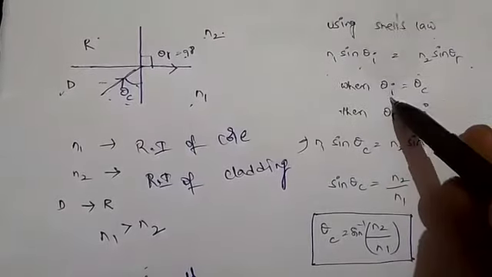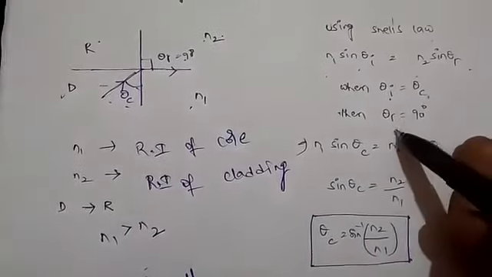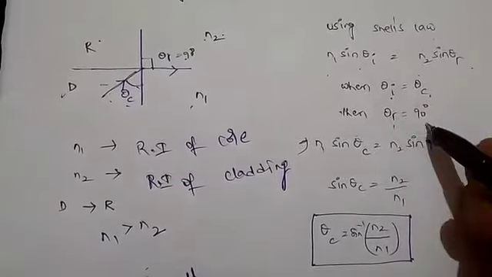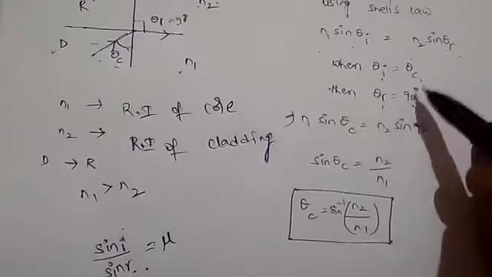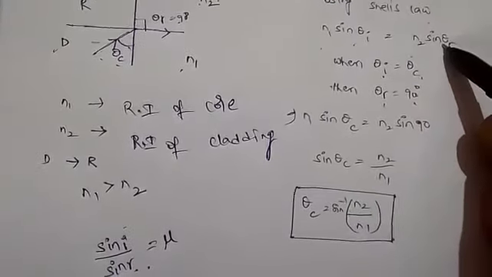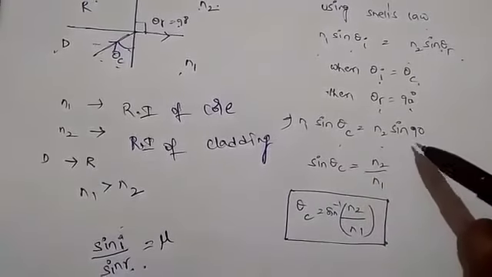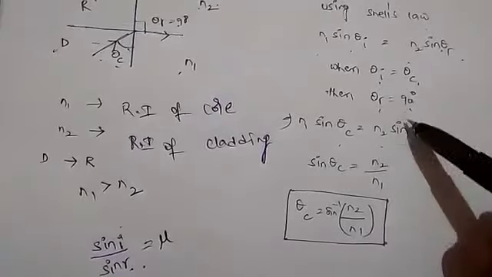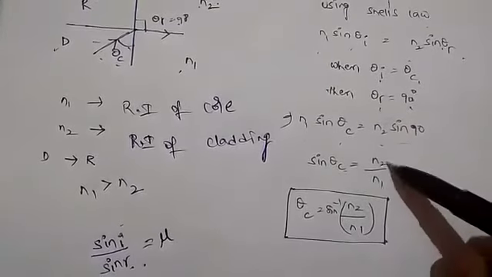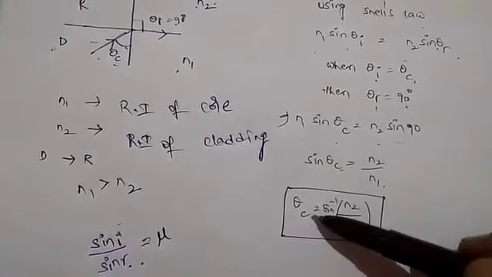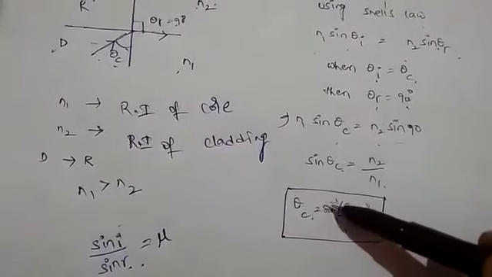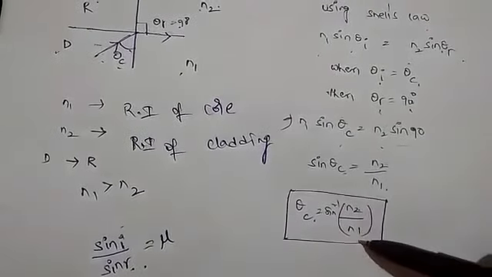When angle of incidence equals critical angle, the angle of refraction equals 90. Substituting this condition, N1 sin theta C equals N2 sin 90. We know that sin 90 equals 1. Then sin theta C equals N2 by N1. So theta C, the critical angle, equals sin inverse of N2 by N1.